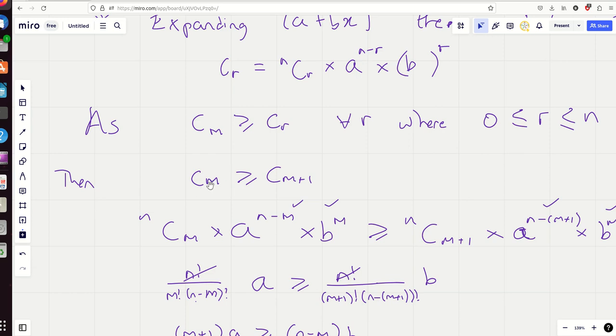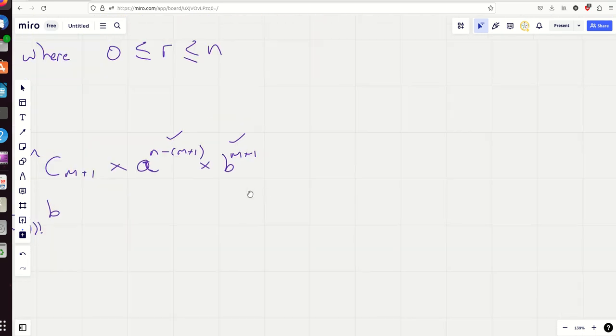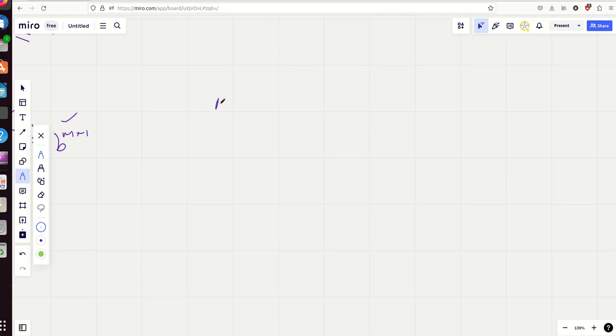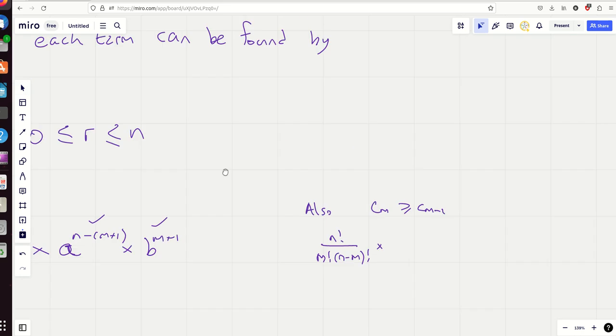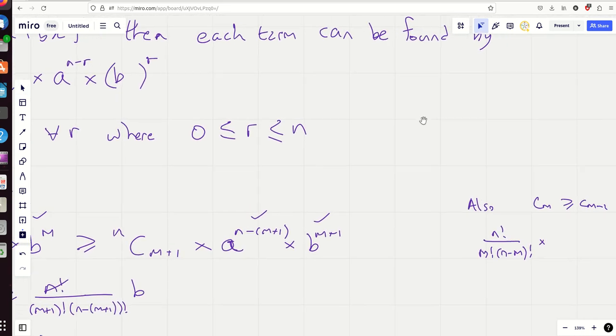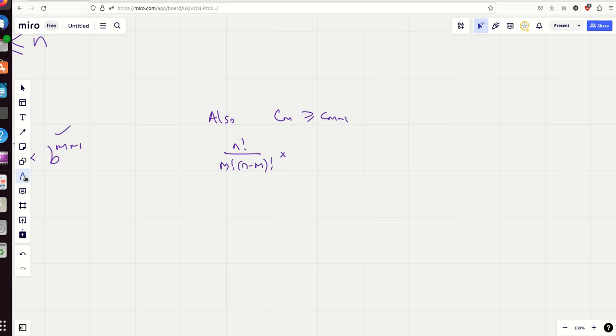I'm sure you realise straight away that I'm going to say Cm should also be greater than or equal to Cm plus 1 now. Like I say, the reason I can do this is because they told me that Cm is greater than or equal to Cr for any r. Yeah, it's supposed to be the biggest term, the biggest coefficient in the sequence of coefficients in that expansion. So same approach. n factorial over m factorial n minus m factorial multiplied by, just remind ourselves, a to the power of n minus m and b to the power of m.